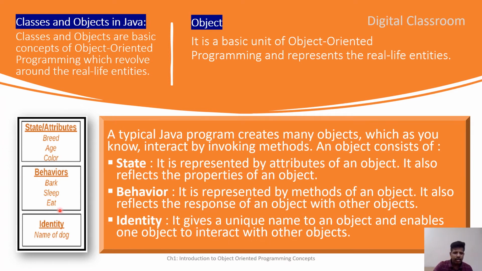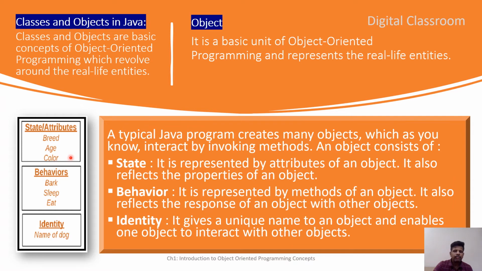So here you can see in the image, consider dog as a class, where you will define the state or attributes of a dog using variables. Here we are considering only three attributes. It is not restricted to these three. Depending on the requirement, we can define more state also.